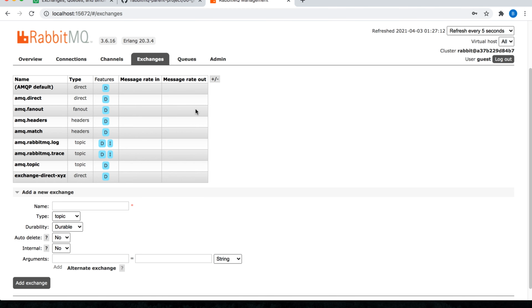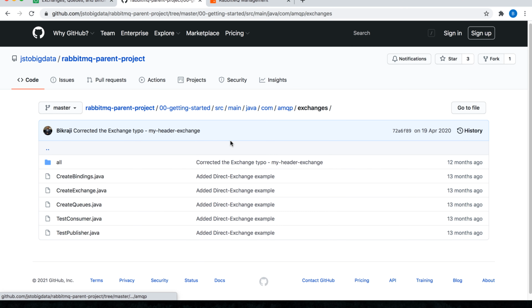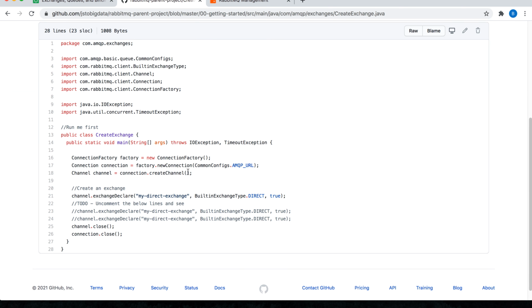You can do the exact same thing programmatically. So let's try that out. To do that, I have shared the code on GitHub. This is the URL which I will put in the description below. All you need to do is go to this URL and check out the CreateExchange.java. All you need to do is create the channel, and then inside channel.exchangeDeclare, and then make sure that you close the channel as well as the connection.